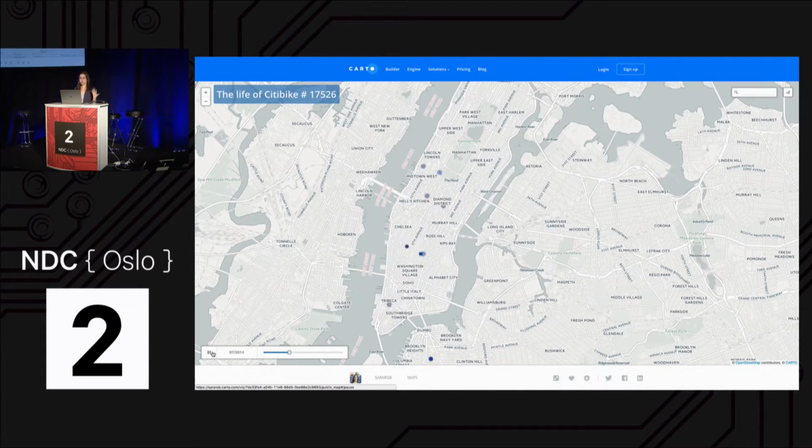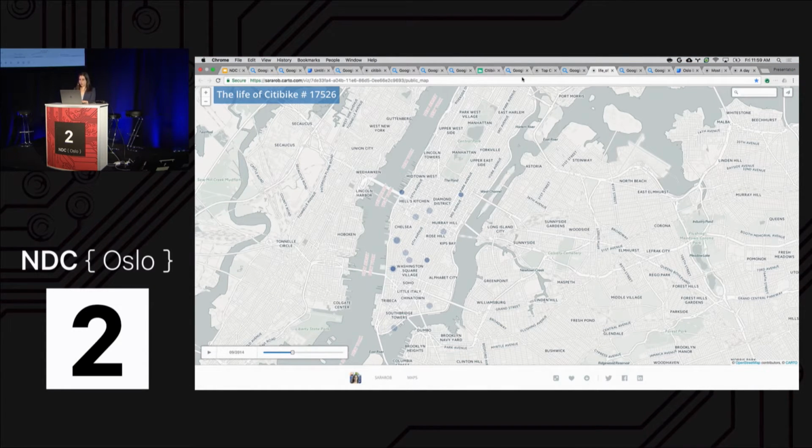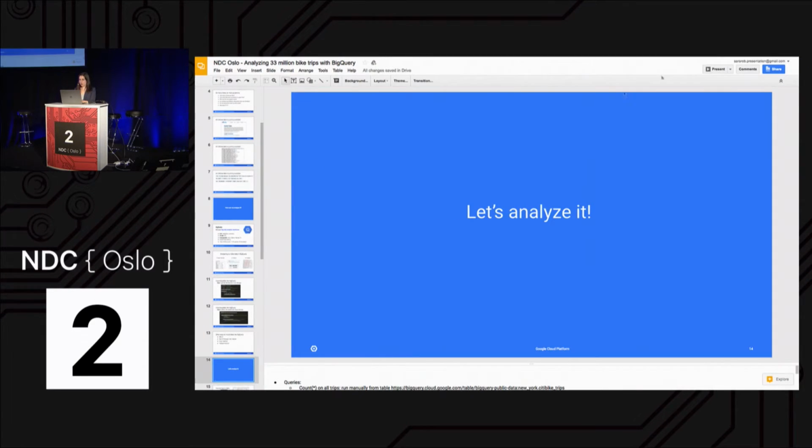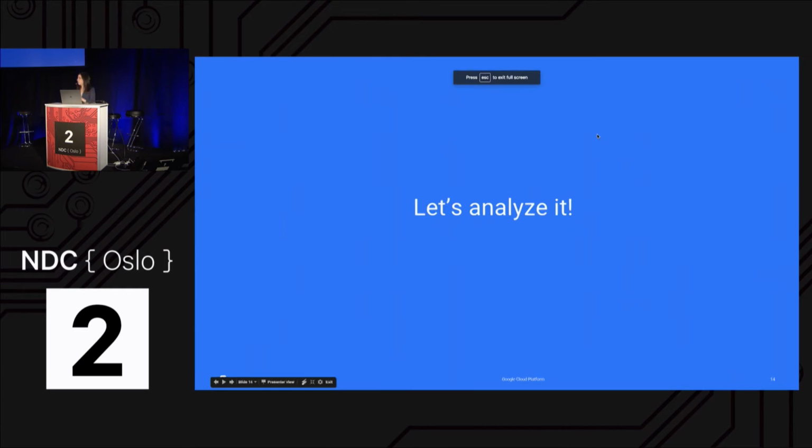But the way I did this is I just imported my CSV file into Carto, and you just give it a data point to animate on. So it animates by time, and we can see the stations change as it progresses from 2013 to 2016. So that is all of the bike queries that I have, but I'm going to go back to my slides and show you a little bit more data analysis in BigQuery.